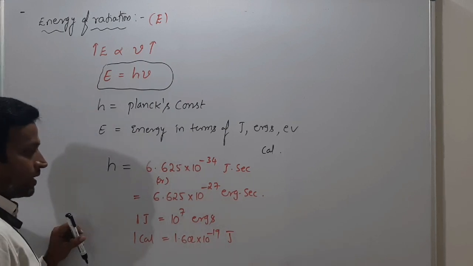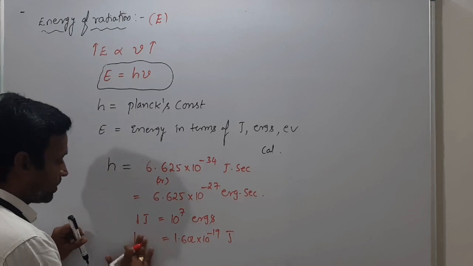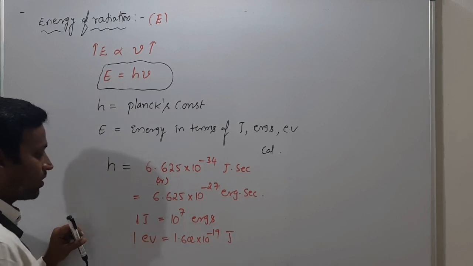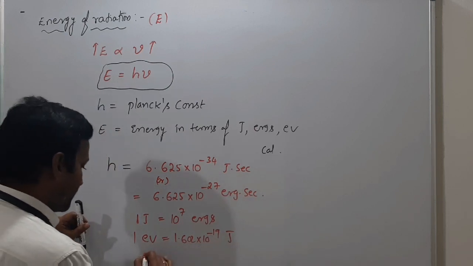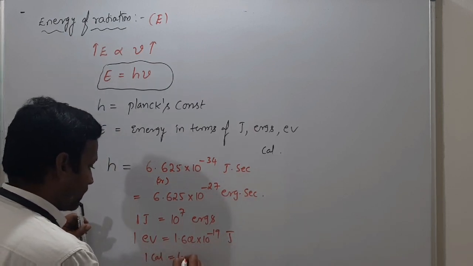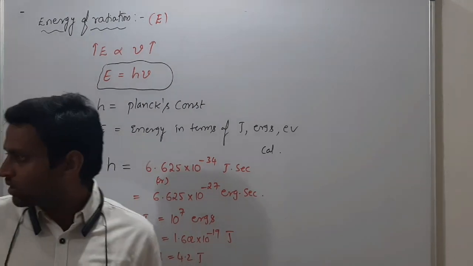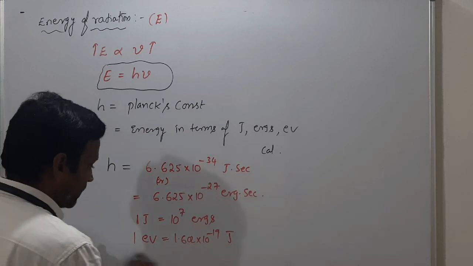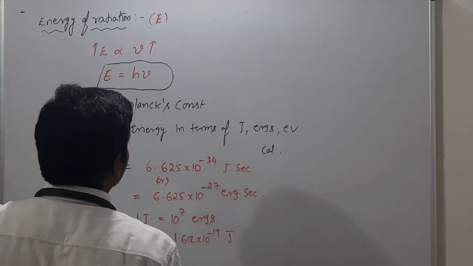1 electron volt, 1 eV, is equal to 1.602 into 10 power minus 19 joules. 1 calorie is equal to 4.2 joules. So all these things we will discuss later on also, so you have no need to worry about this. We have to remember all these clearly.